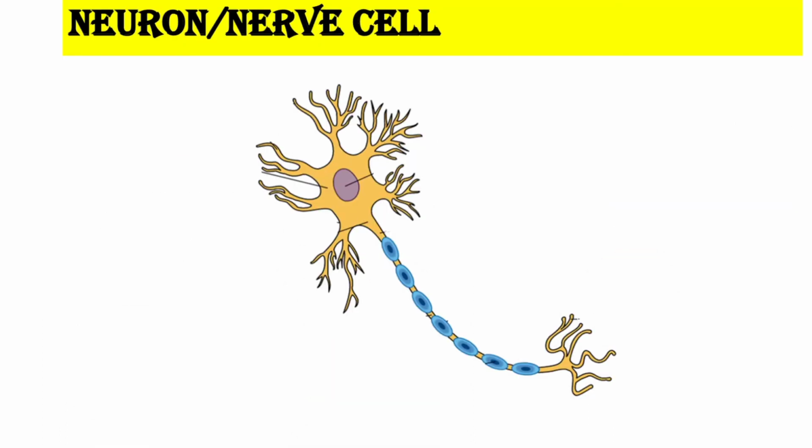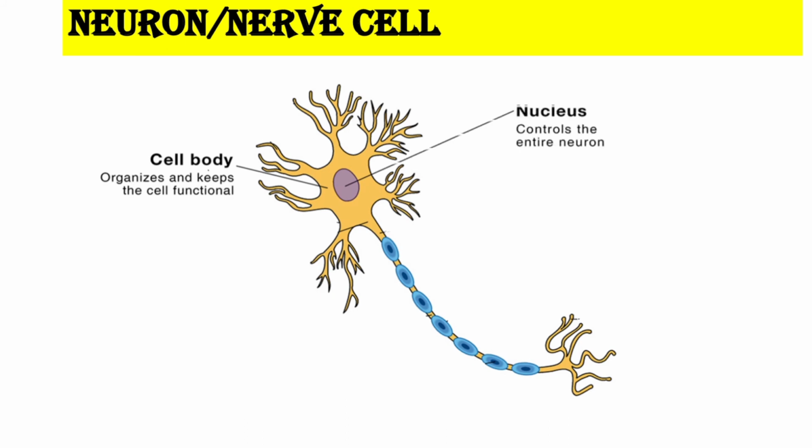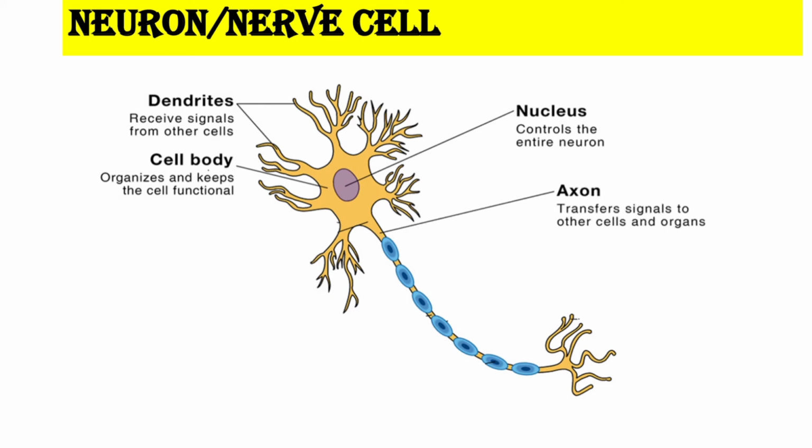Now let's learn about the structure of the nerve cell or the neuron. A neuron consists of a cell body which organizes and keeps the cell functional. It consists of a nucleus which controls the entire neuron. It has dendrites. These are the short processes that come out of the cell body and receive signals from other cells. Then it has a long process called the axon that transfers the signal to other cells and organs. The axon ends in a structure called the axon terminal that forms junctions with other cells. We will learn how these dendrites and axon terminal work in the next slide.